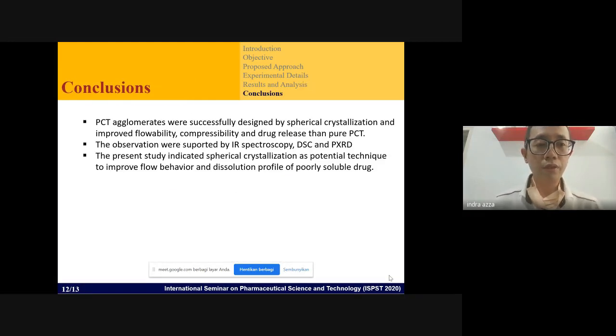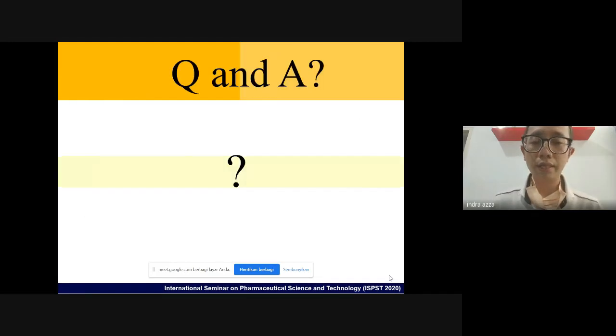For conclusion, paracetamol agglomerates were successfully designed by spherical crystallization and showed improved flowability, compressibility, and drug release compared to the pure paracetamol. The observations were supported by IR spectroscopy, DSC, and PXRD. The present study indicated spherical crystallization as a potential technique to improve flow behavior and dissolution profile of poorly soluble drugs. This is for the citation, and thank you for the time. I hand back to the moderator.